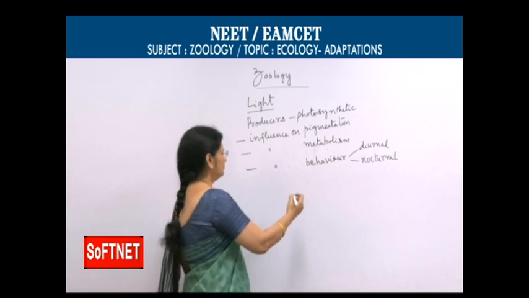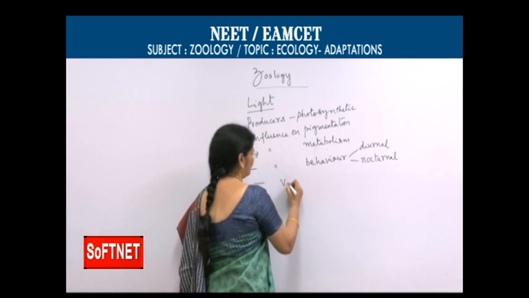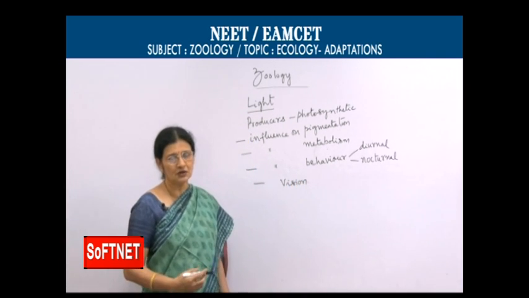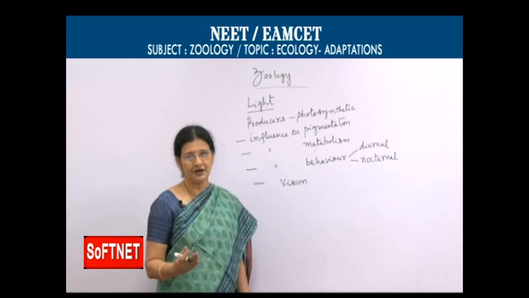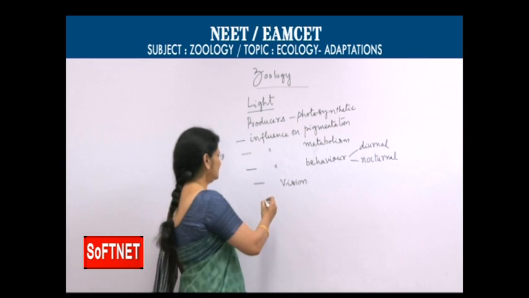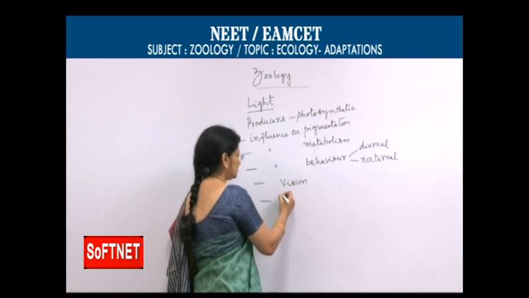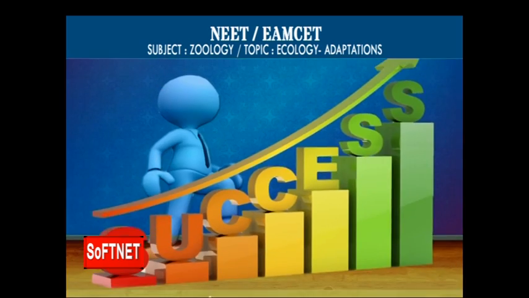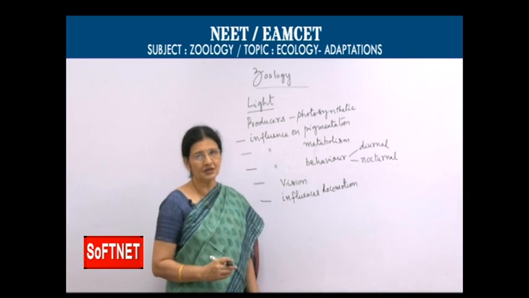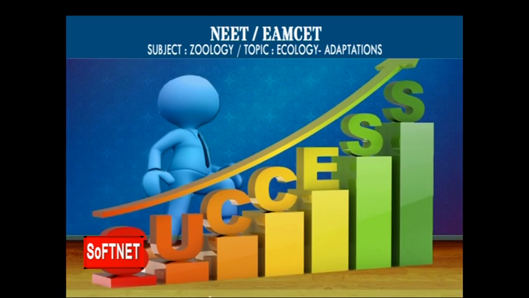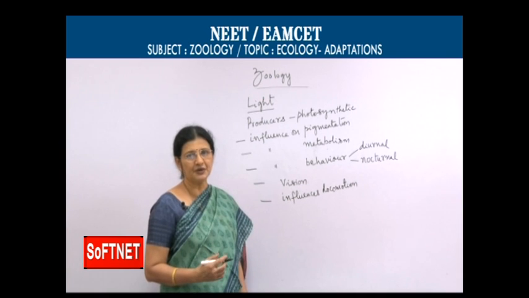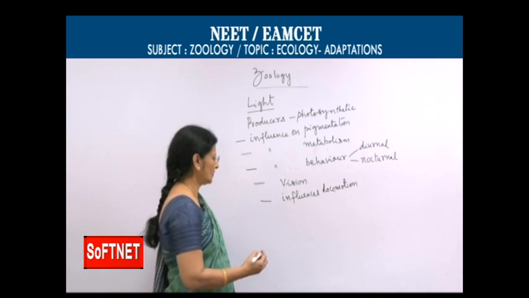And of course, vision. Vision, as we all know, light plays a very important role. Anything we can see, we can find out only in the presence of light. Then, light influences locomotion, movement of organisms. This movement of organisms is directional change or change in the speed of the organisms.